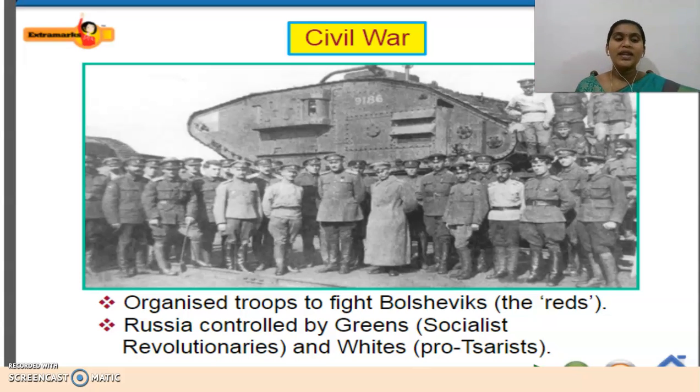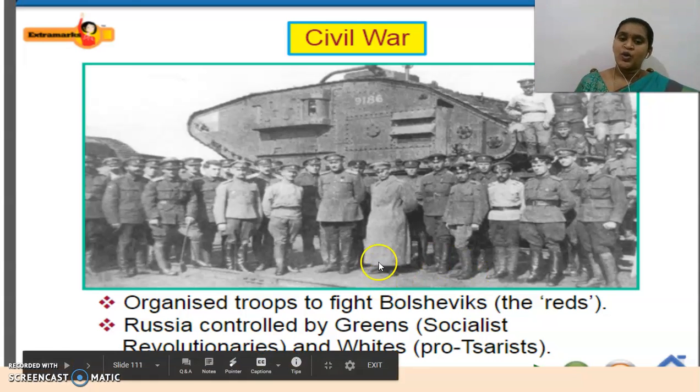And the Whites, who are the Whites? The conservative people who were supporting the Tsar, saying the same autocracy should be followed, monarchy should be there. Hope you guys are understanding, right? So they started to represent themselves with three colors. One, red, is the Bolsheviks. The next, green, is the socialist revolutionaries. And the Whites are the people who were supporting the same old methodology of autocracy.